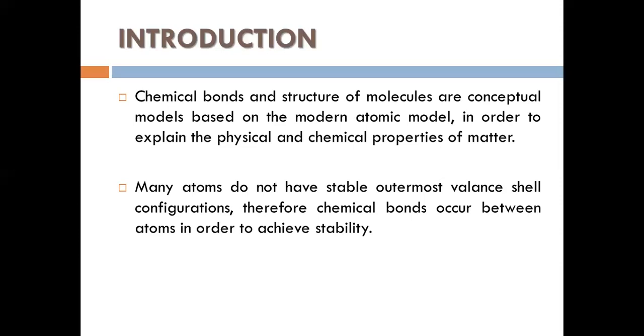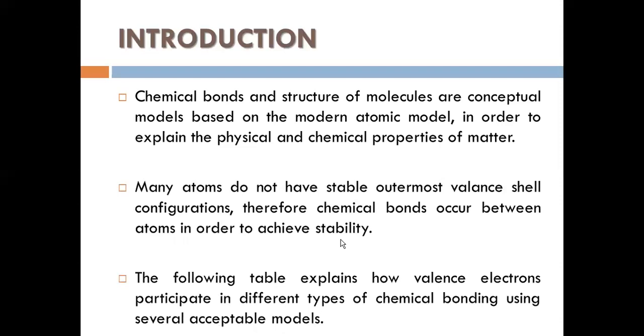To obtain a stable outermost valence shell configuration, atoms undergo bonding, in order to achieve stability. The following table will explain how valence electrons participate in different types of chemical bonding using several acceptable models. So let's move on to the different types of chemical bonds.